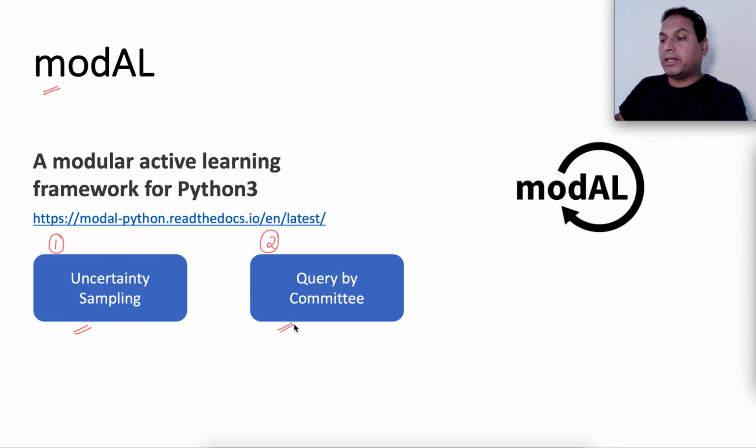There is also another technique called query by committee, where you build multiple models on the initial set of labeled examples and then predict the labels of the remaining unlabeled examples with multiple models. Then you choose examples where there is more disagreement among the models, label them manually, and use them in the next iteration.